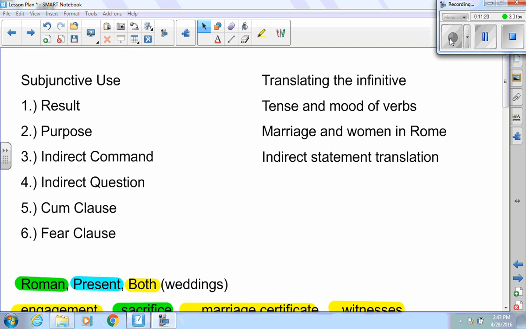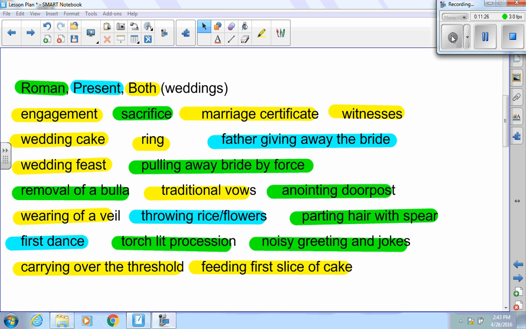Next I have marriage and women of Rome. There are a ton of questions about marriage on this test. First, you need to know what's Roman, what's present-day marriage, and what occurs in both. All of the yellows happen in both. Engagement, marriage certificate, witnesses, wedding cake, ring, wedding feast, traditional vows, wearing a veil, carrying over the threshold, feeding first slice of cake. All of those happen in both Roman and present-day weddings.